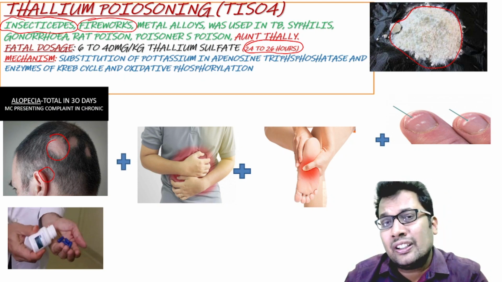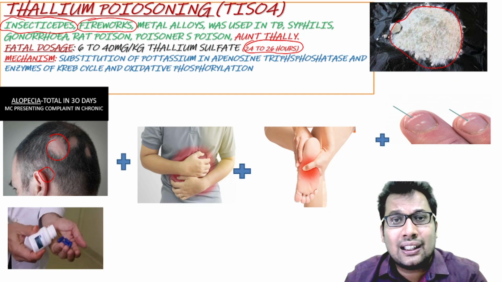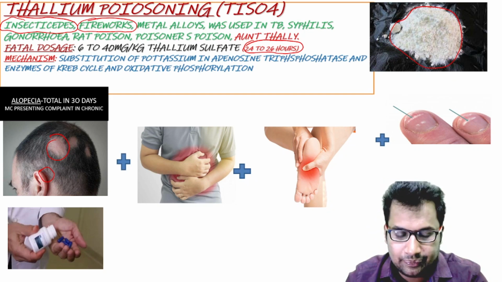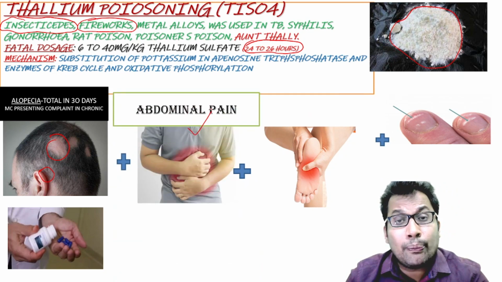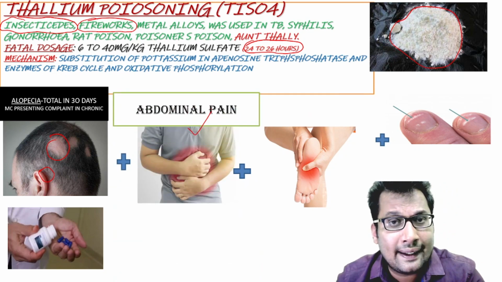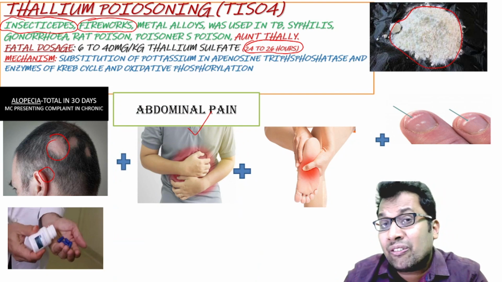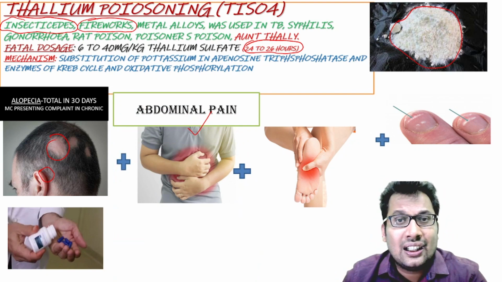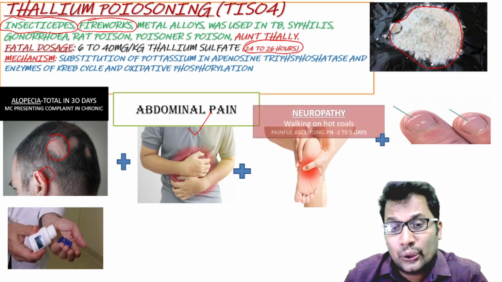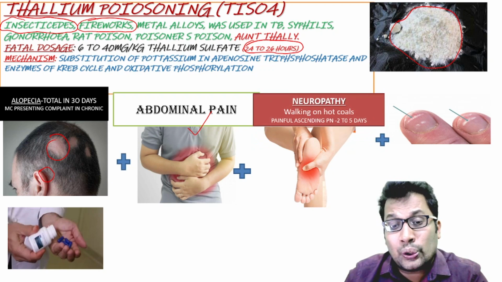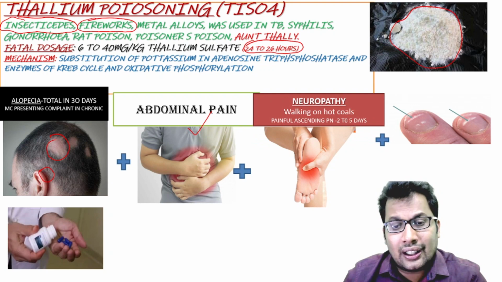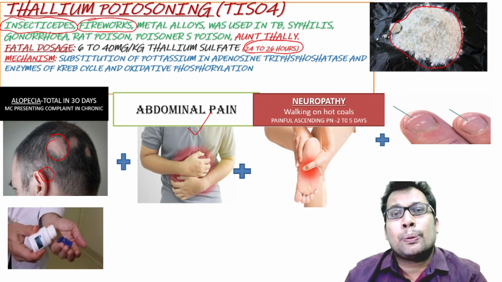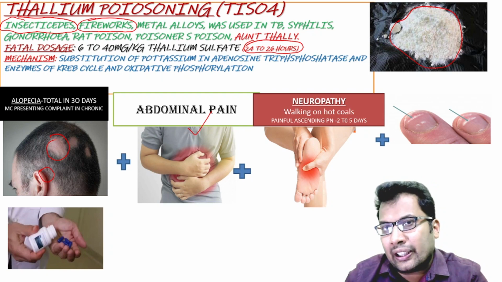One more very important feature in acute and chronic poisoning is abdominal pain. And one more very important feature in thallium poisoning is peripheral neuropathy, the neuropathy that is well known as walking on hot coals. That is seen in 2 to 5 days. Painful ascending peripheral neuropathy.